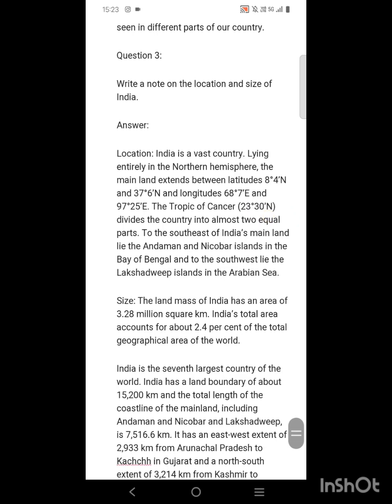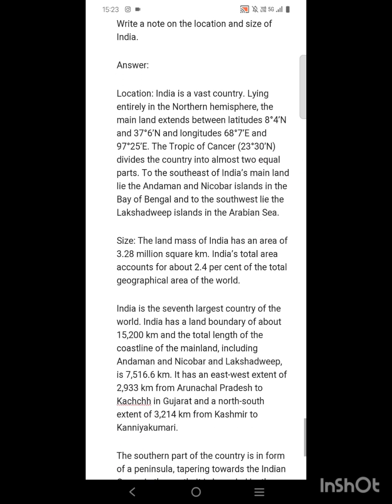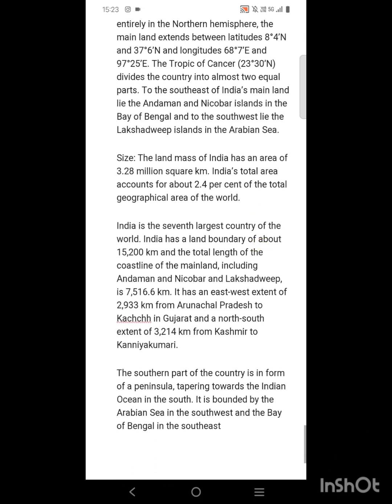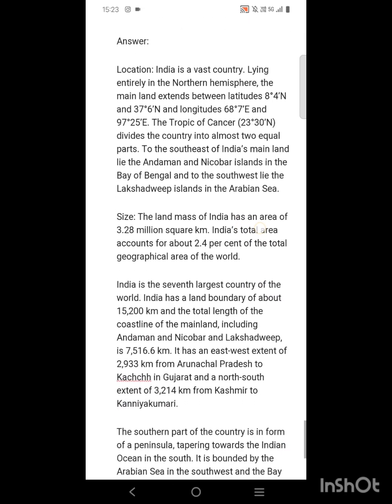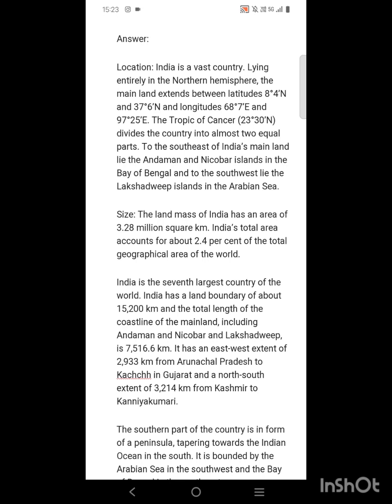Number 3. Write a note on the location and size of India. This question is very big, but you have to answer this as a whole because this question carries 5 marks. If you can write these things in points, then it will be more effective, but I have given it here paragraph wise. You can make it point wise also.